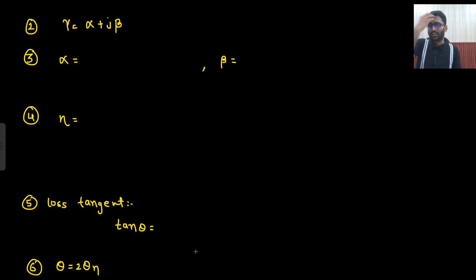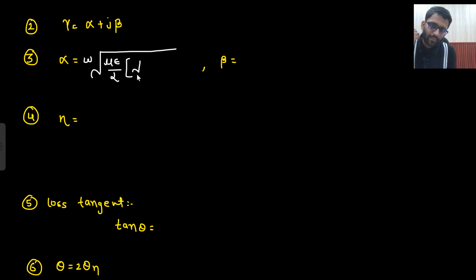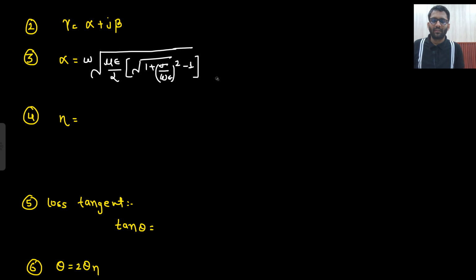Let's write down more formulas. So gamma is equal to alpha plus j beta. Forget about it. Let's write down the expression of alpha. What was the expression of alpha for a general medium? This was the expression of alpha. Okay, so forget about beta here. I'm going to do something.